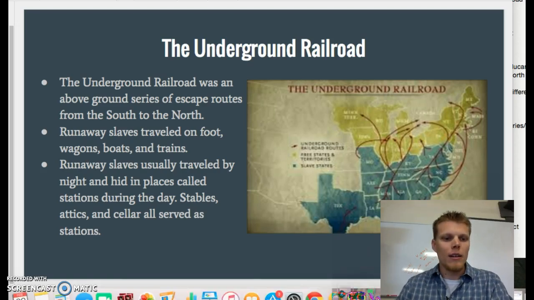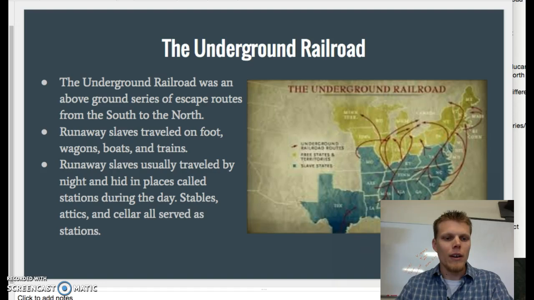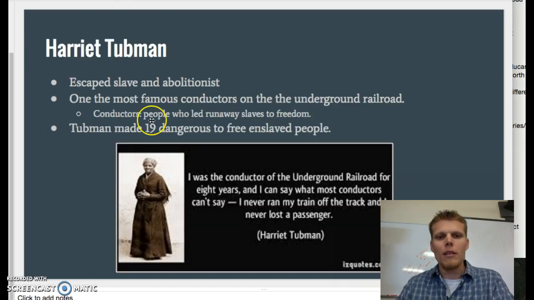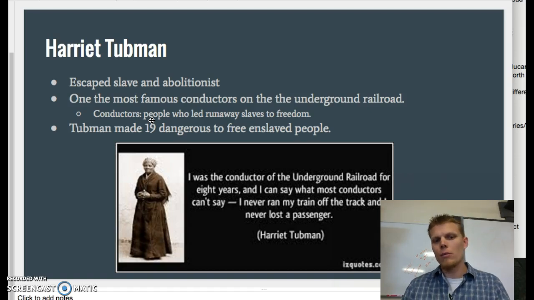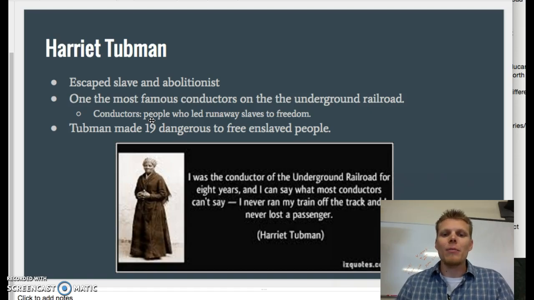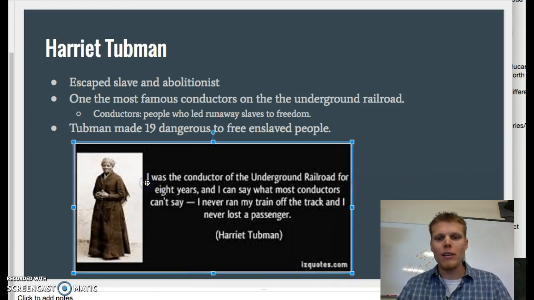Alright, and then finally we have Harriet Tubman. She's an escaped slave and abolitionist, one of the most famous conductors on the Underground Railroad. A conductor, just so that we are aware, is any person who led runaway slaves to freedom. Tubman made 19 dangerous trips back into the South to free enslaved people. Some of the people that she saved were actually her parents and other family members.